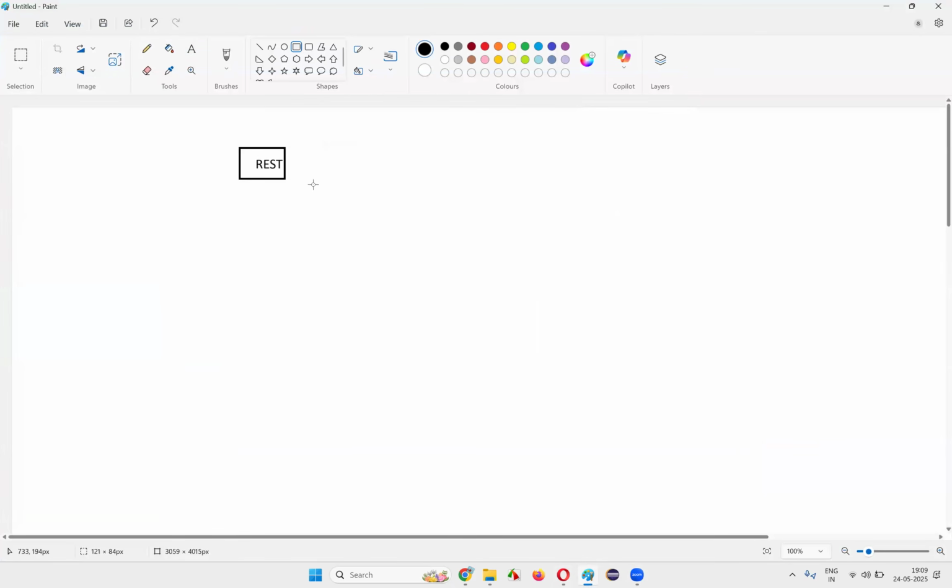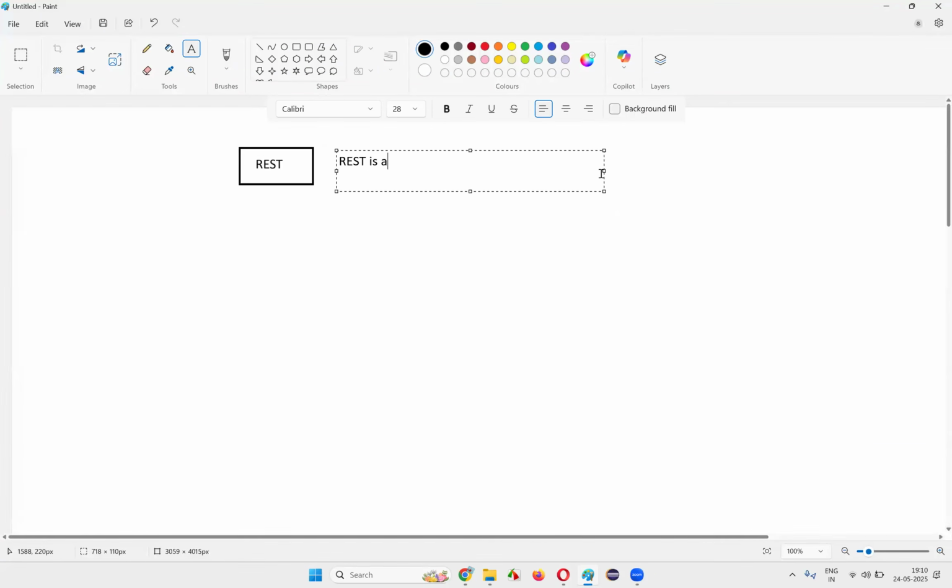What is REST, guys? You already know from the previous session that REST is an architectural style used for creating or building APIs, the web service kind of APIs.